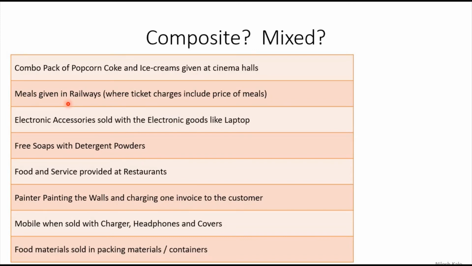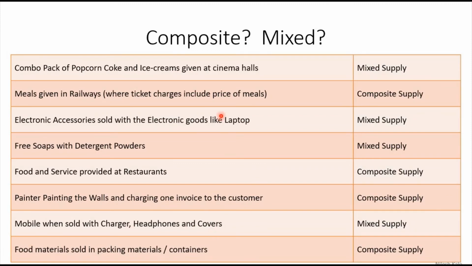Hope you have understood. Similarly, you pause this video, answer for each of these things and check yourself whether it is composite supply or mixed supply. If you have any question, please comment below so that you will be answered properly, right? So pause this video and try to answer all the others. This is your answer. First I said mixed supply, second I said composite supply, and this is how it goes, right?